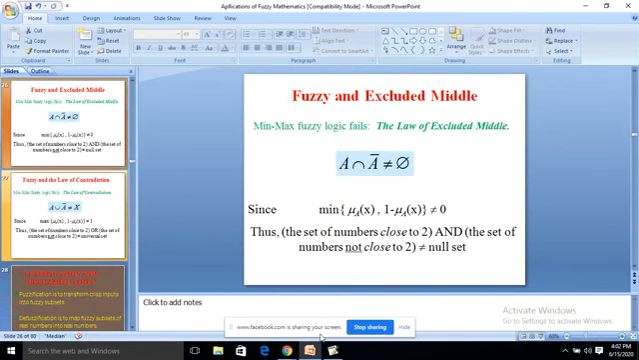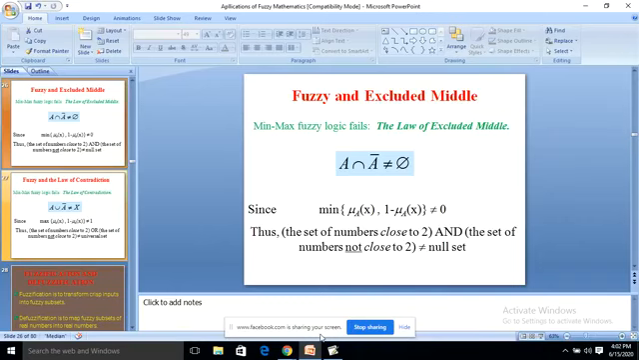Fuzzy and excluded middle. So a beautiful concept which is in fuzzy only. It is not in the case of sets. So when we intersect A and A complement, we get empty set in the usual case. Here it is not equal to empty set. This is called the law of excluded middle.